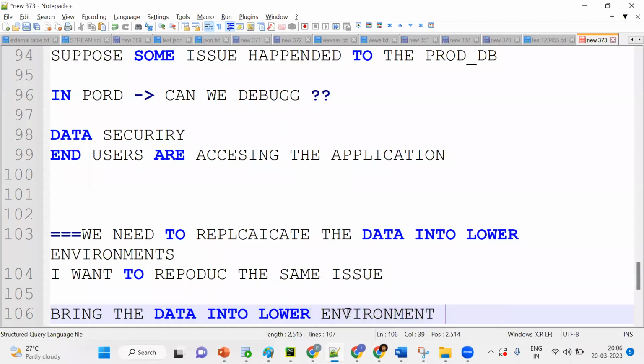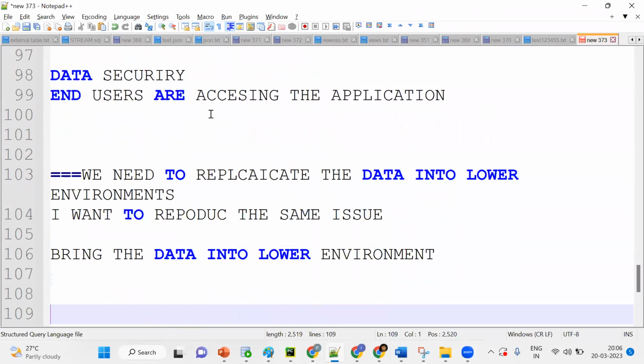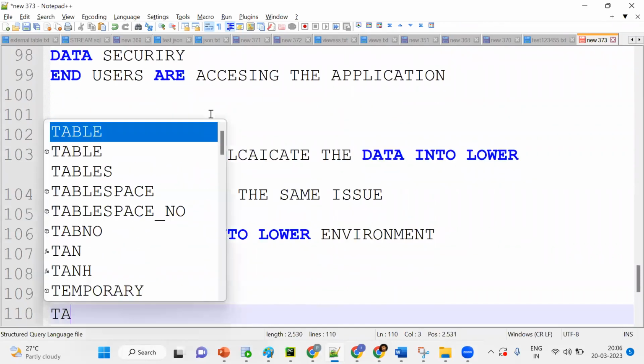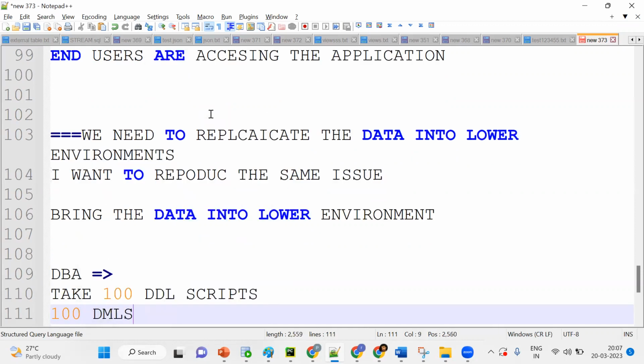Suppose in the normal case, how can I bring these 100 tables? First, who will come into the picture? The database administrator will come into the picture. First we need to take 100 DDL scripts and 100 DML scripts.